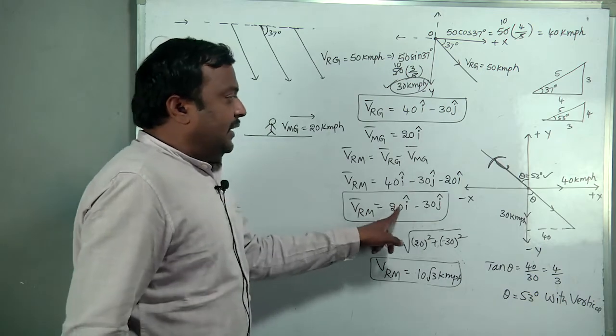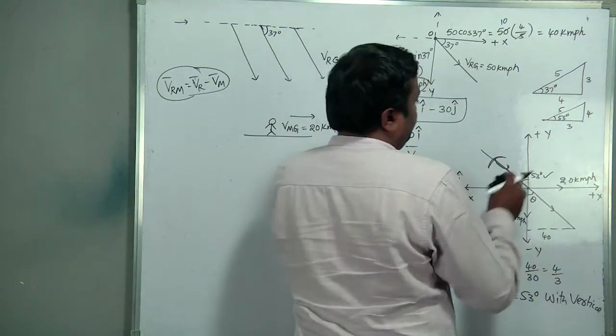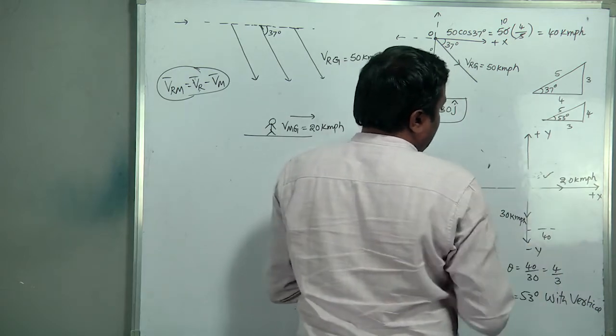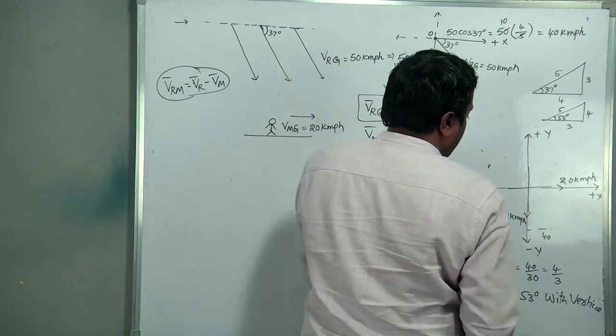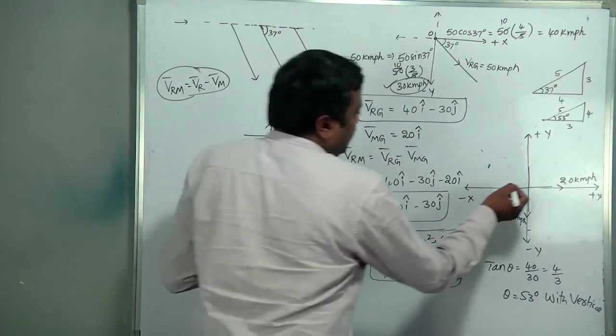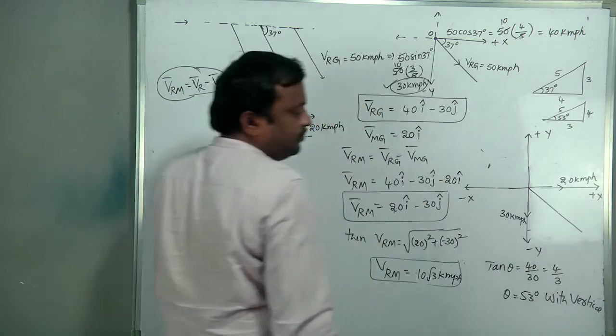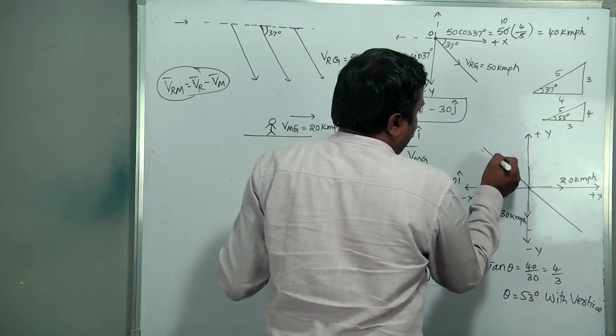In vector form, 20 i cap. This 40 will be with the 20. This 30 as it is. This is the resultant now. So the rain seems to be like this.